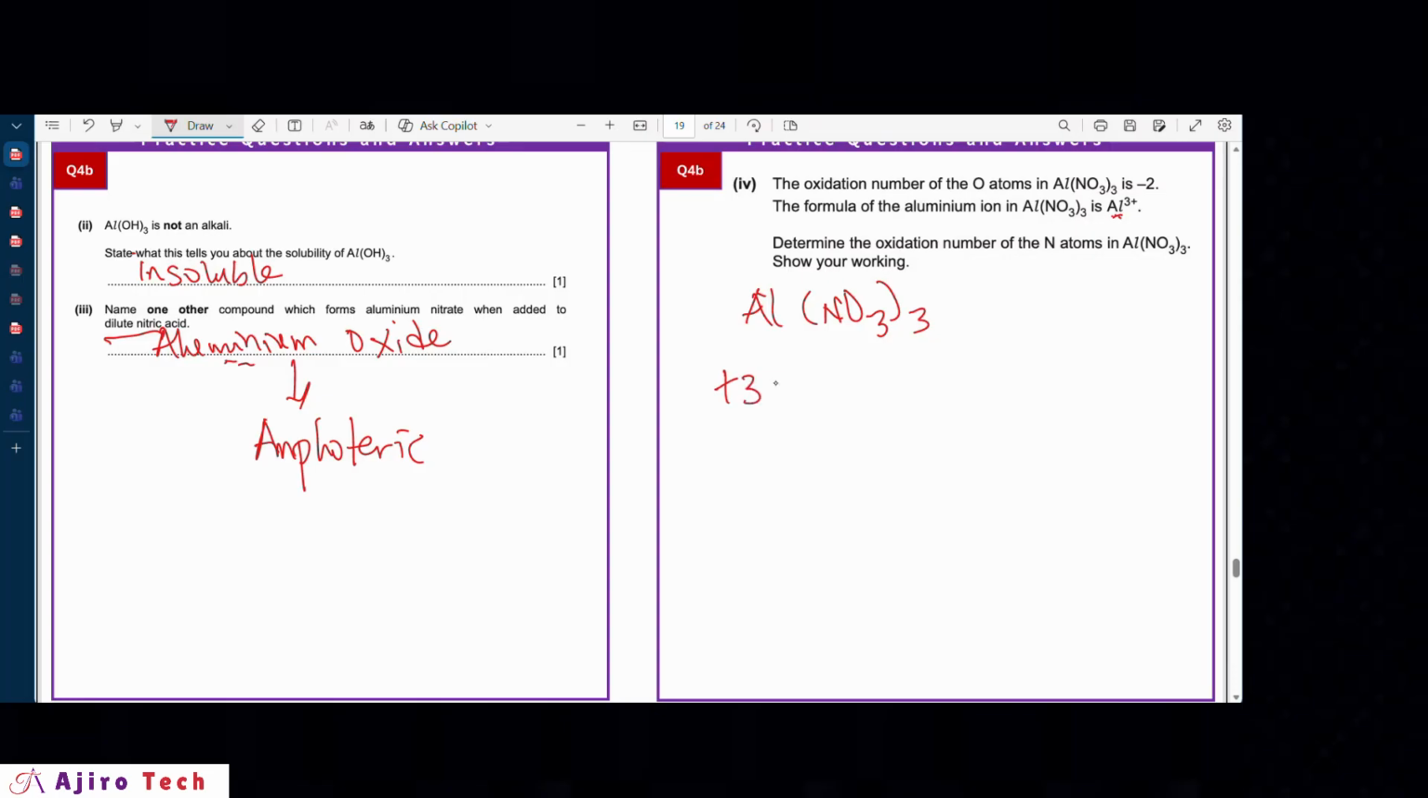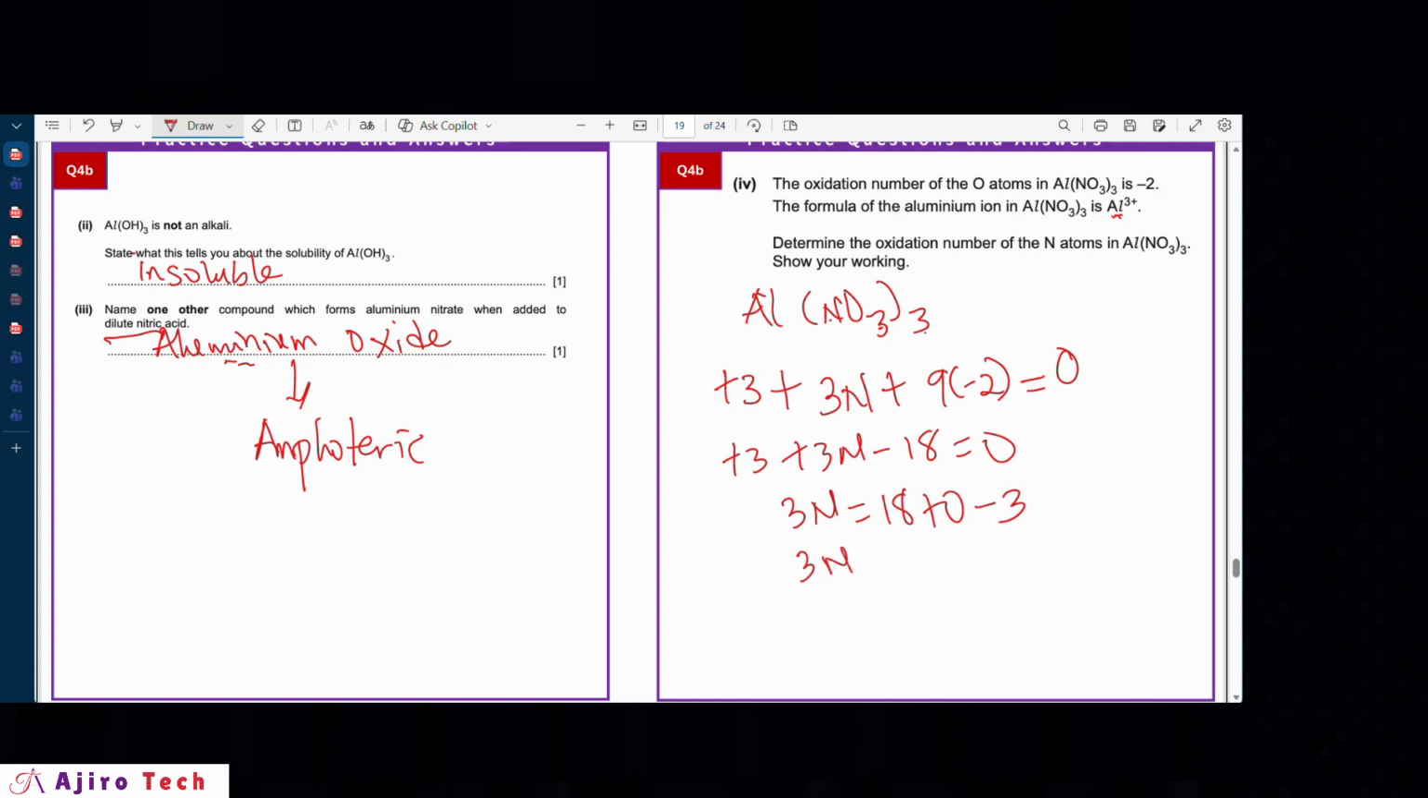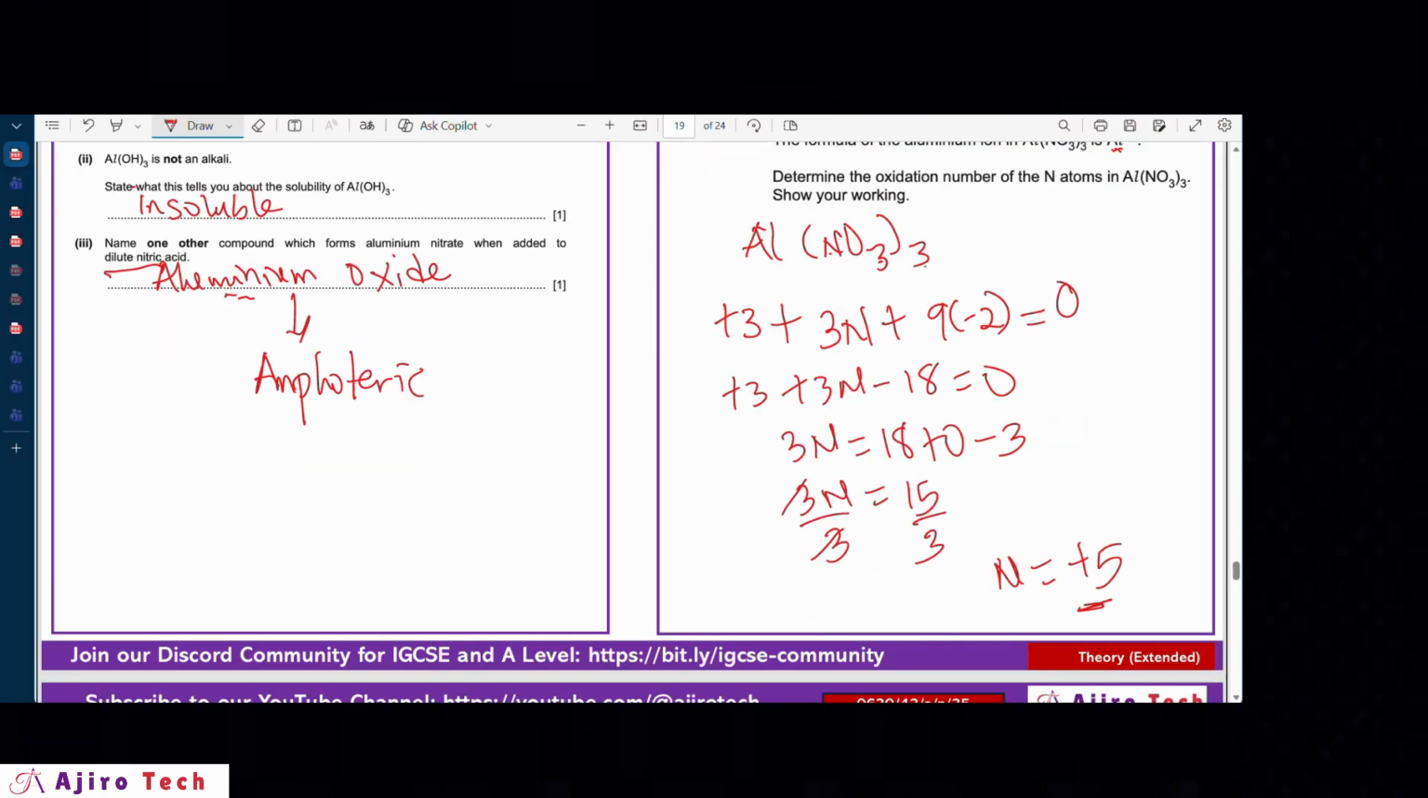So +3, that's aluminum. Now there's a 3 outside and there is an N. So 3N, that's the unknown, plus 3 times 3, 9 oxygens. Oxygen is -2, so 9 times the bracket -2. Since it's a neutral compound, we have a 0. Equal to 0. So we have +3 plus 3N minus 18 equals 0. So 3N will be equal to 18 plus 0 minus 3. 3N will be equal to 15. And then your N will be +5. That's the answer to this. Quite straightforward.